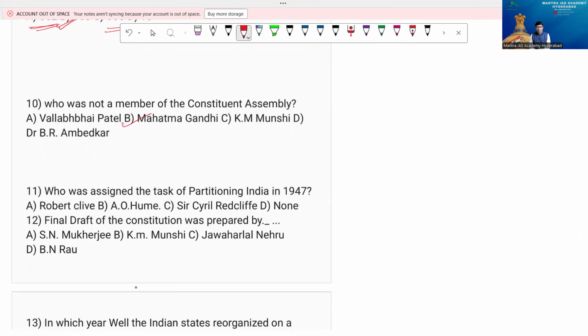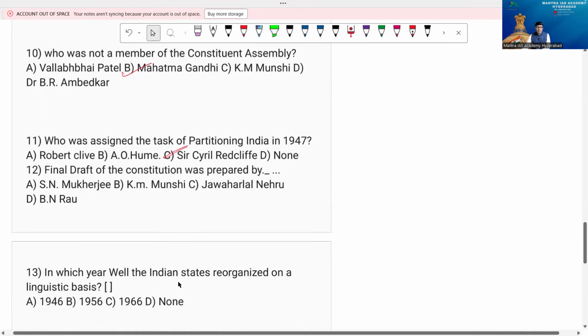Option A, Robert Clive. He's no more, of course, that's not the personality. A.O. Hume was the founder of the Indian National Congress, right? So the option is C, Sir Cyril Radcliffe. Radcliffe is the answer here. C is the right answer. That's the reason the boundary between India and Pakistan is called the Radcliffe Line.